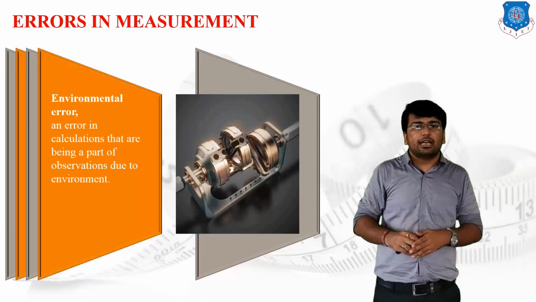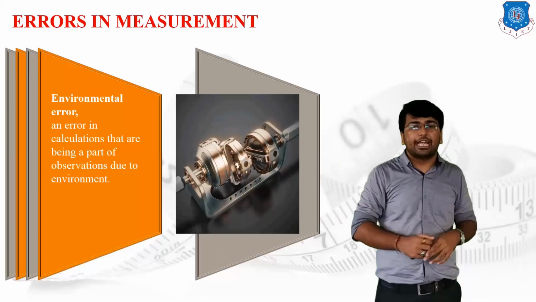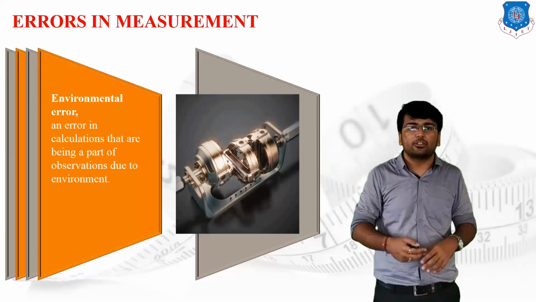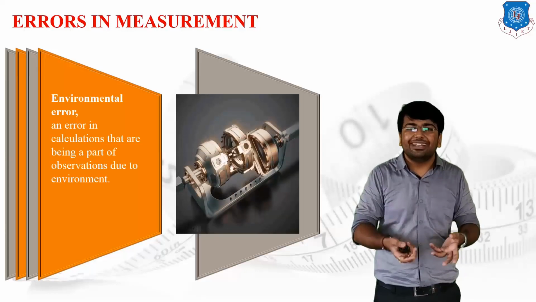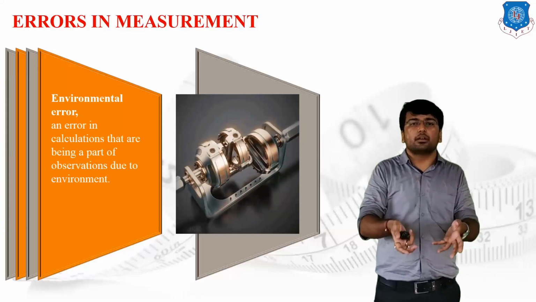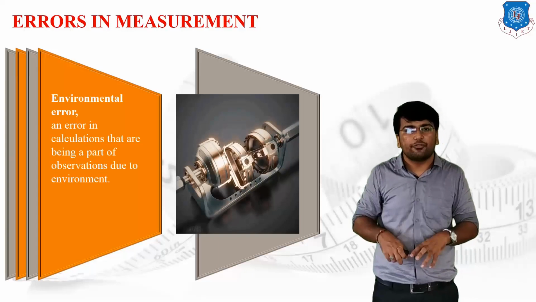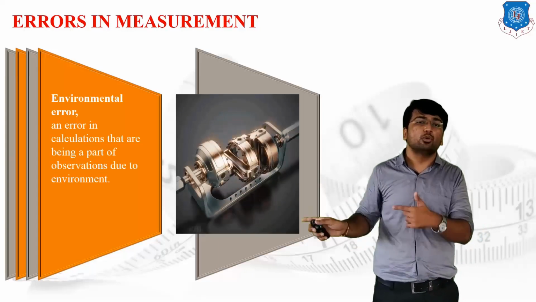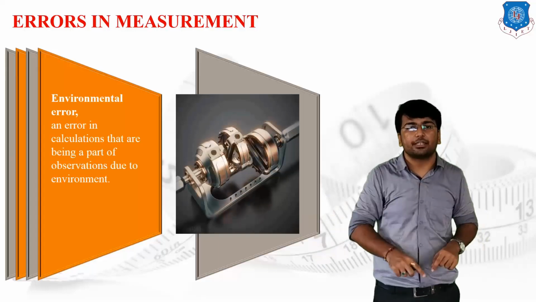On the highway side, we know that the wind is passing through with heavy speeds, and due to the effect of that particular wind, we cannot measure the proper leveling, or we cannot do the proper surveying over there, just because of the wind resistance. So these kinds of errors are generated due to the environmental effect, and we have to eliminate such errors by taking the proper correction factor. We cannot remove such wind. We have to provide some kind of correction factor.